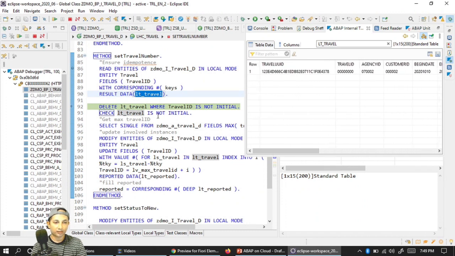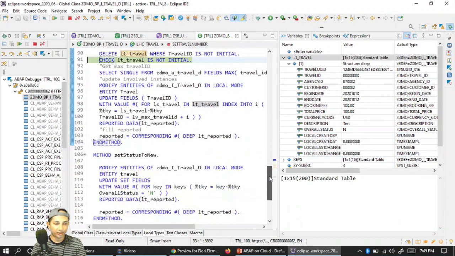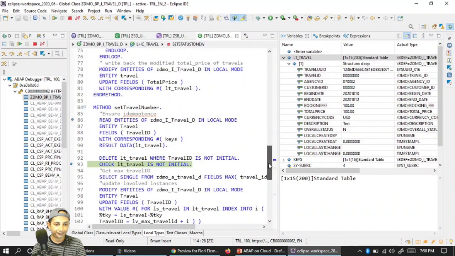Next, you might be wondering how this end part is there, because the end part is already triggered before. There is something called set status new. I didn't put a breakpoint there, that's why I didn't notice, but it has already come over there first, then come to the numbering. That's the reason this end part is already filled in, because I'm handling this overall status in this syntax and in this method.